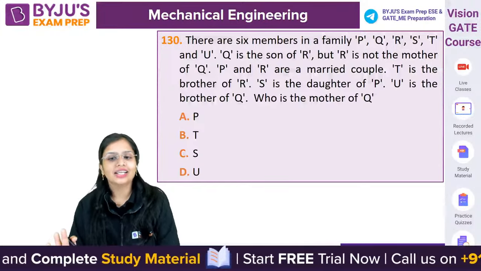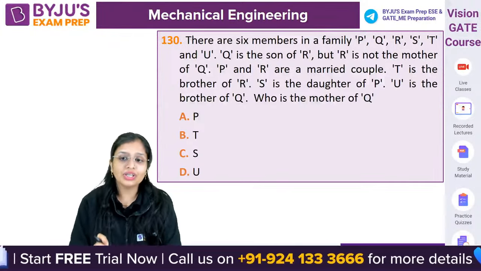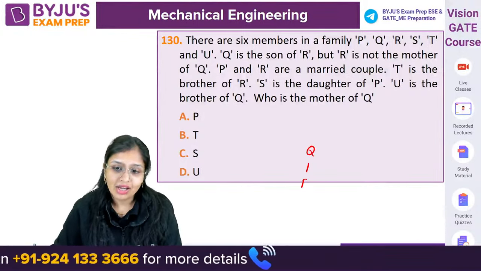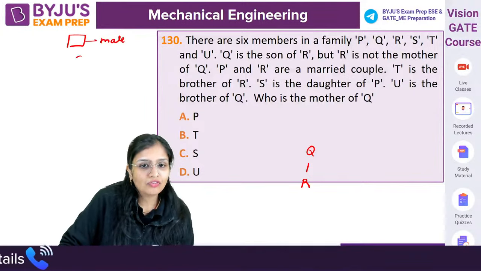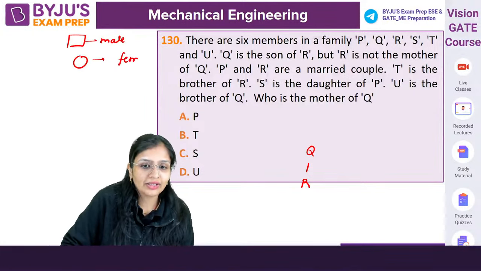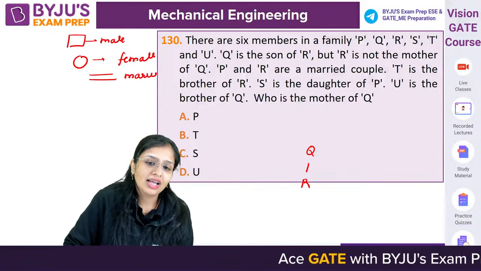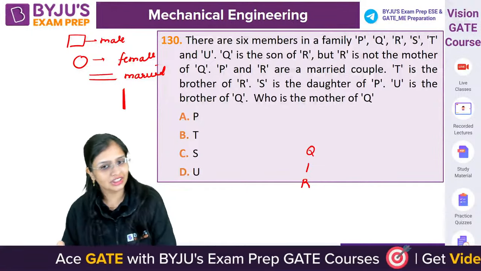Let's go. There are 6 members in the house: P, Q, R, S, T, U. Q is the son of R. For male, I'll use this symbol. For female, I use this symbol. If they are a married couple, you will use this symbol. And if there is a generation gap, you will use it like this. Change in generation.